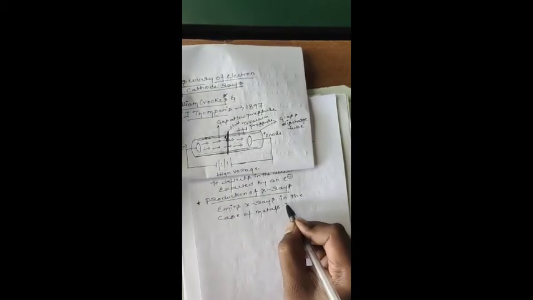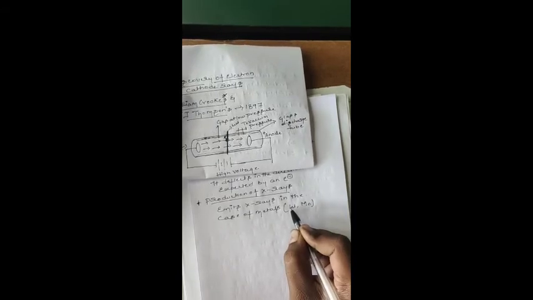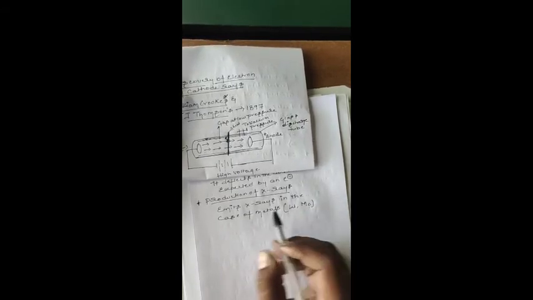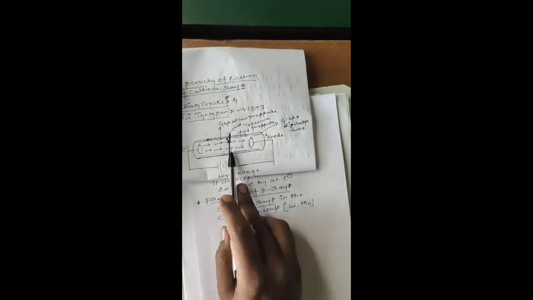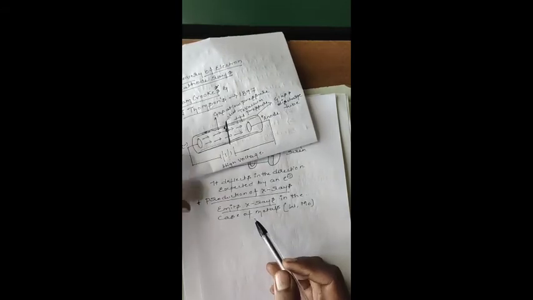Which metals? That is tungsten and molybdenum. If we keep only tungsten and molybdenum, it emits the X-rays. You are understanding? This ends the property of cathode ray.